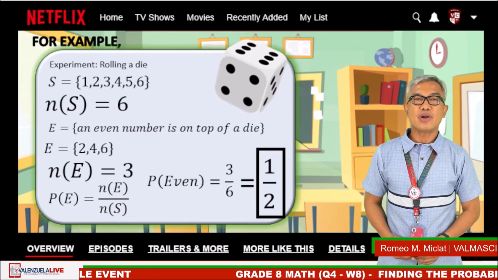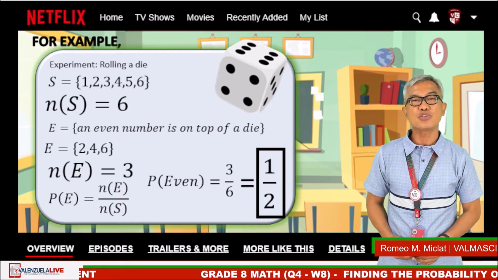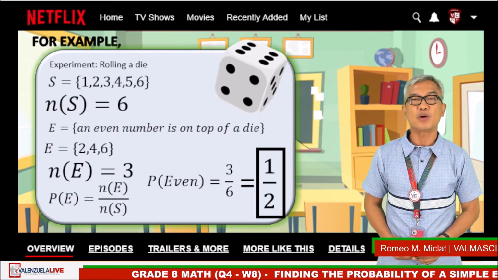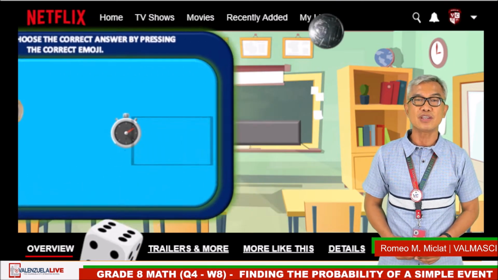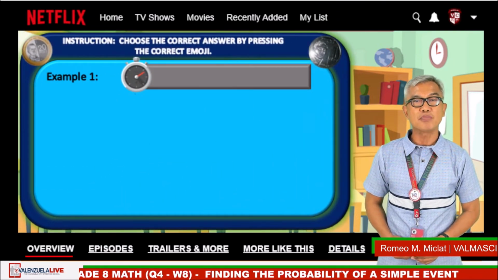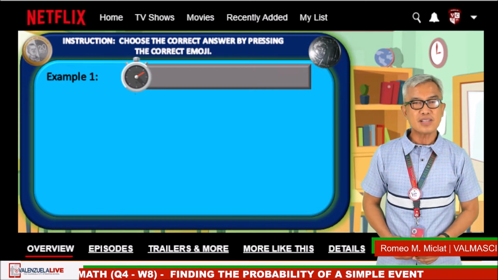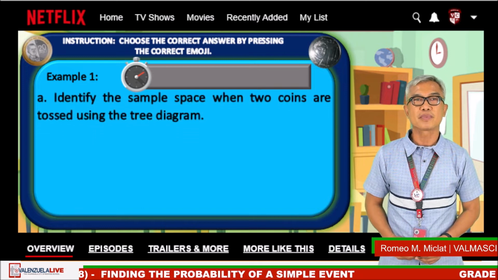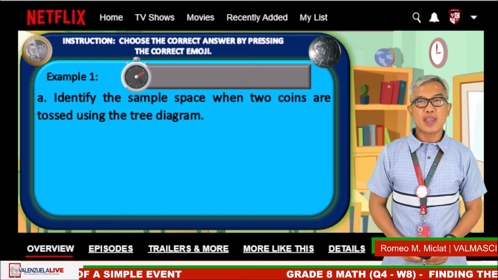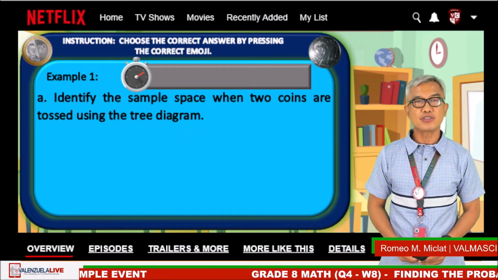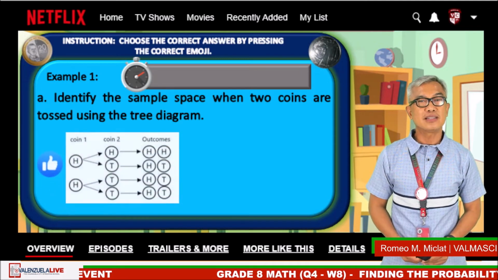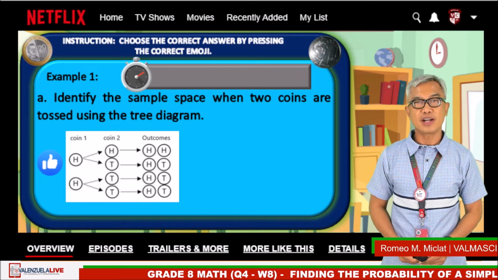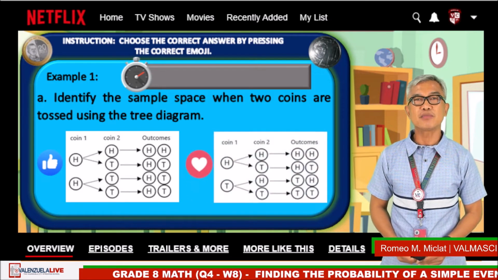To continue our lesson, I have here some situational probabilities. I want you to choose the appropriate emoji for the following situations. I will give you ample time to decide which one is correct. Let us try the first one. Identify the sample space when 2 coins are tossed using the tree diagram. The diagrams are given below. Choose like emoji or heart emoji. The timer starts now.